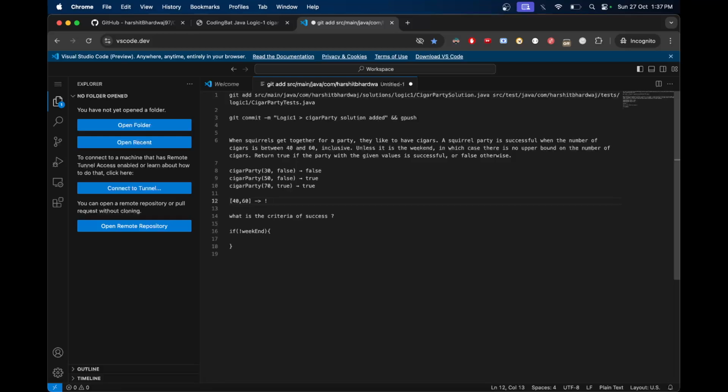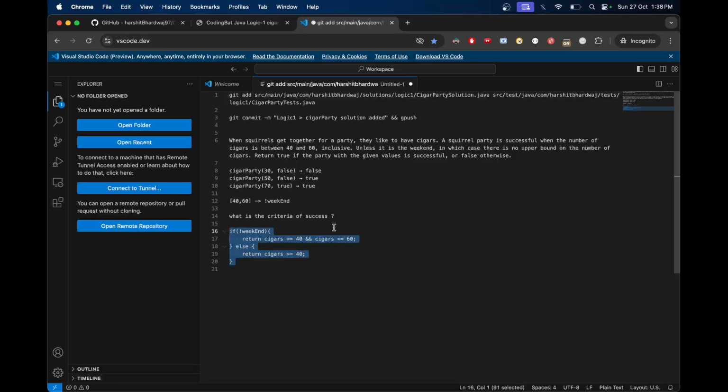So we write return number of cigars should be greater than or equal to 40 and number of cigars should be less than or equal to 60, or basically the cigars should lie in the given range. Else, it means the given day is a weekend, and we can copy the same line and just remove the upper bound condition. So the minimum number of cigars in case of weekend should be 40.